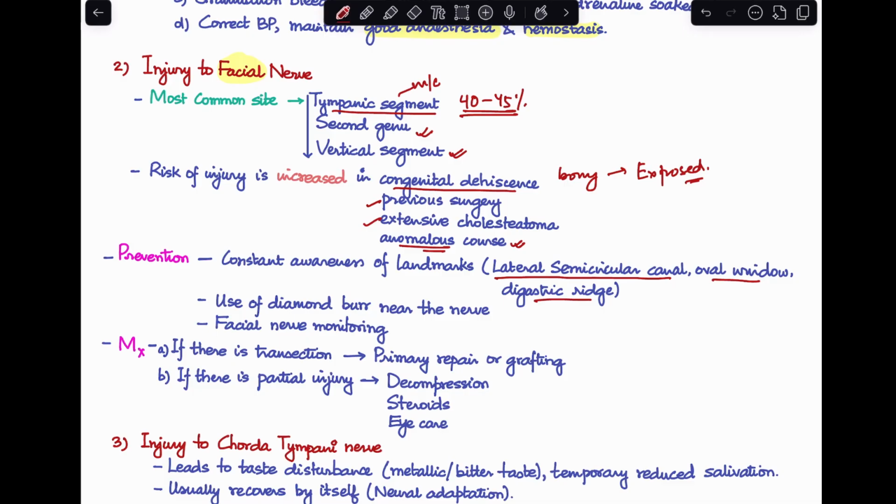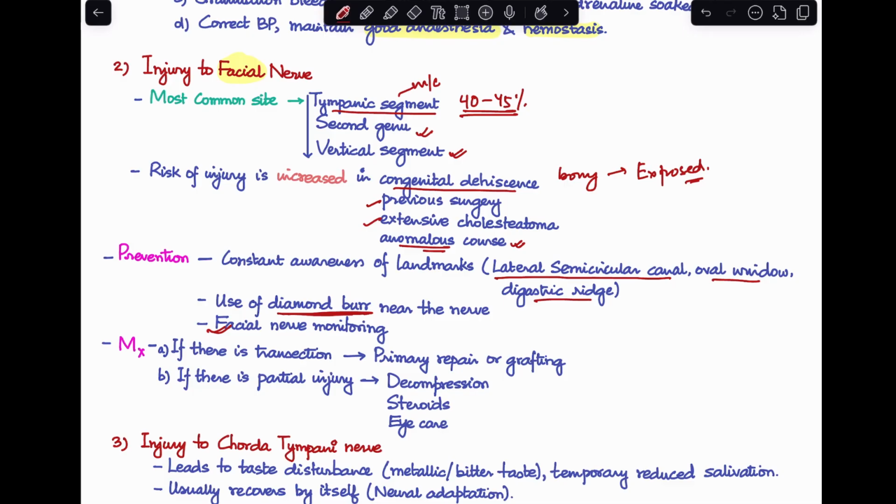Other than this, second thing is we usually use a cutting burr when we are drilling the mastoid, but we have to know when to change our burrs. So, when we are near the facial nerve, we should definitely switch to diamond burr. The risk of injury using a diamond burr reduces significantly. Third is we can also do an intraoperative facial nerve monitoring that can help you in knowing when you have reached very close to the facial nerve and you may end up injuring the nerve. So, these are all the ways we can prevent a facial nerve injury.